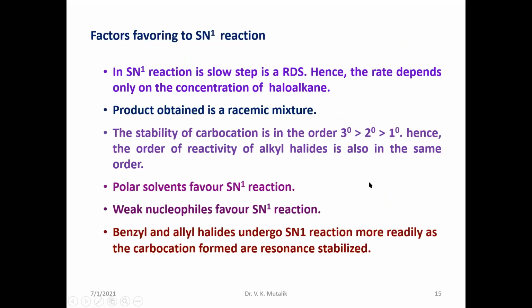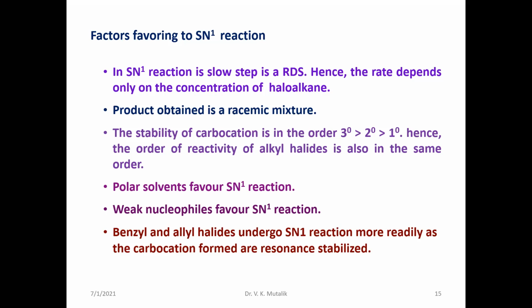What are the important factors which are favorable towards the SN1 reaction? It is a slow step. The very first step is the slow step of the reaction in SN1, which is called the rate determining step, where rate depends only on the concentration of the alkyl halide. The product obtained in the SN1 reaction is a racemic mixture.